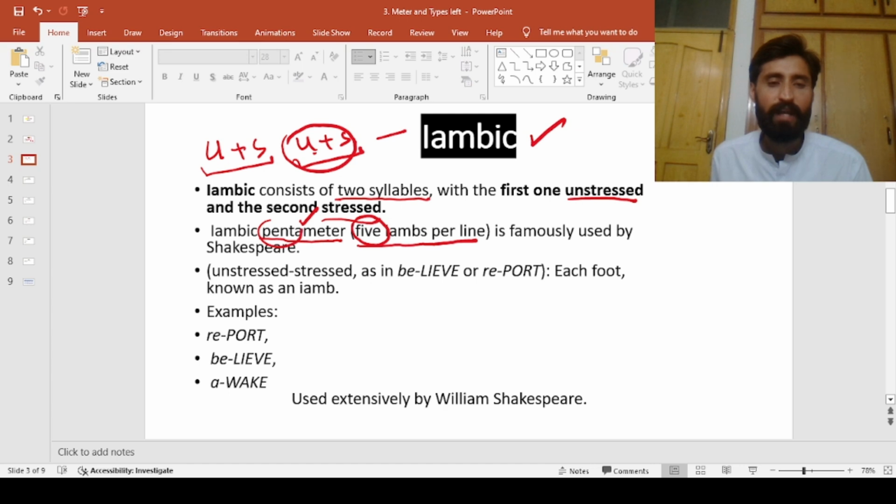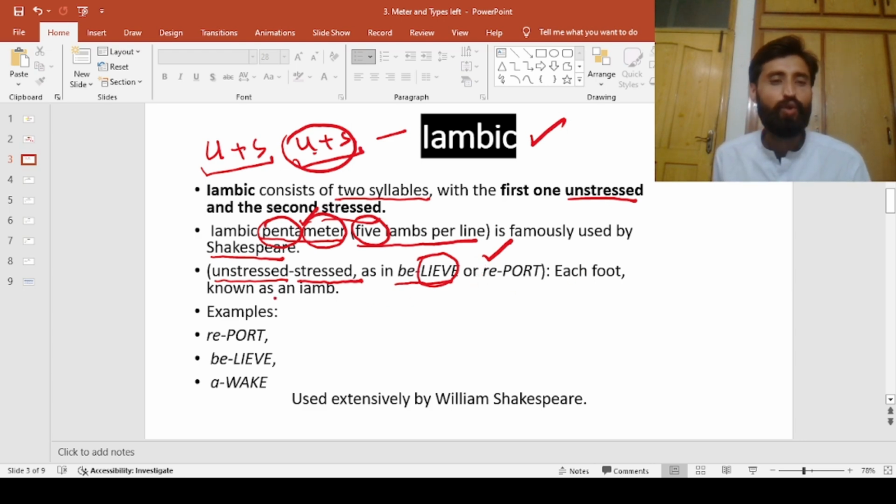Penta means 5, and then meter is the name, right? It's famously used by William Shakespeare. Now this is the example, an unstressed syllable followed by a stressed syllable. Look at this word, believe. The stress is on leave, right? Believe, report. These are the kind of words in which we can say that the meter is iambic, right?